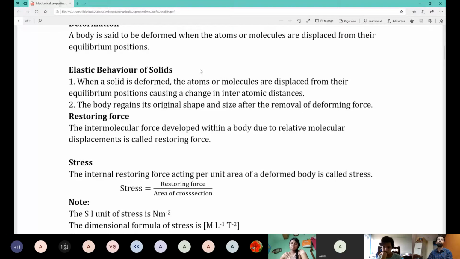Now, how do you say what restoring force is? It's like the intermolecular force, as I told you, within a body. Don't worry about molecular displacement and all those things. If somebody asks about restoring force, you just say this: it is the force that exists in the body which is responsible for restoring the body to its original shape and size. That is restoring force. As to why it exists, that is another story, the one that I told you earlier.